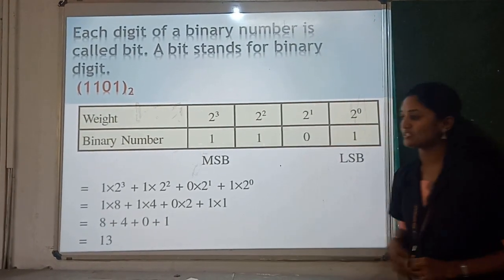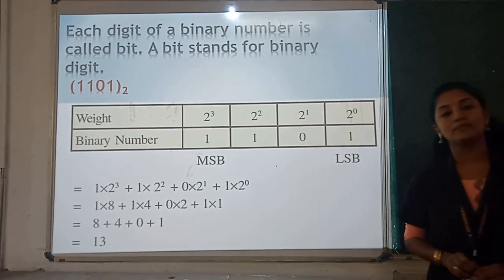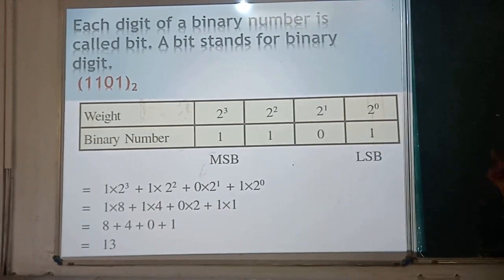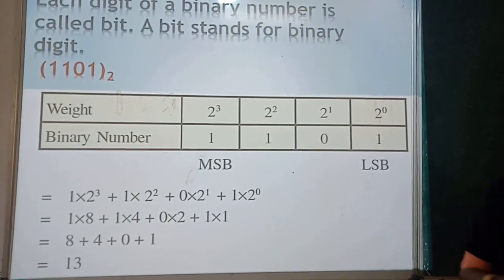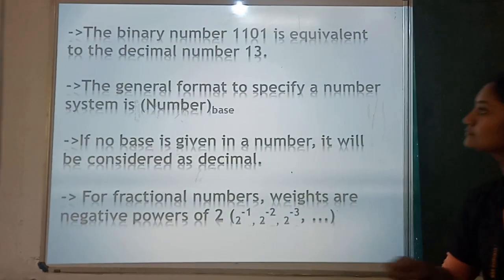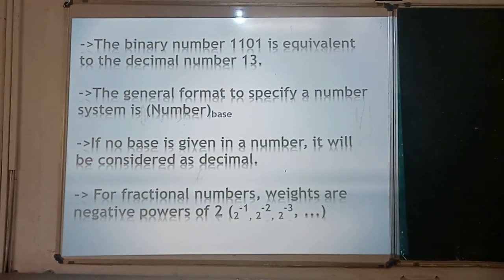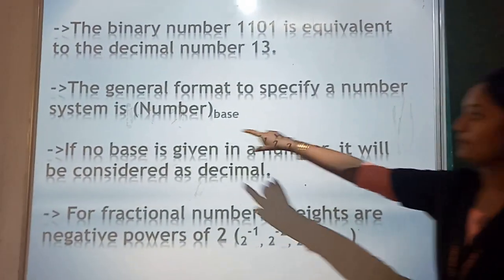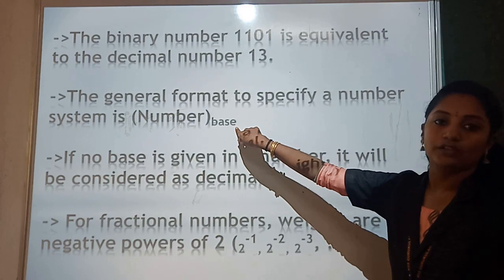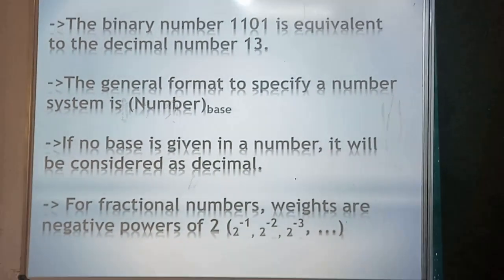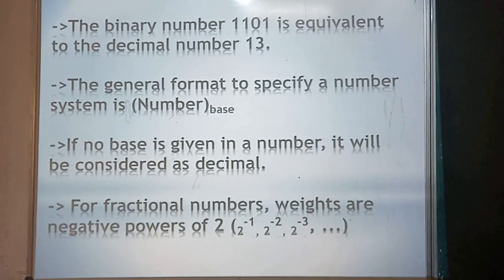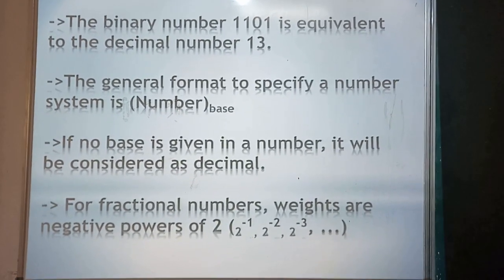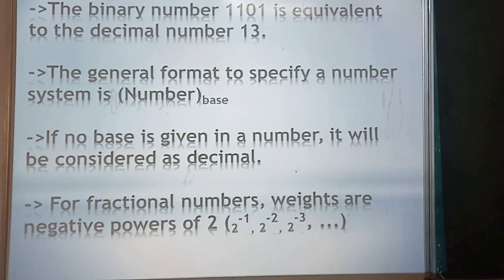And you can see a calculation here. So we will learn the calculations on the coming sessions, right? So this 13 is the corresponding decimal number for this binary 1101. Okay. So as I already told you, this is the format to mention a number system, right? So the number, and in the bracket you have to mention the base as subscript, right? And for all number systems, for fractional numbers you have to write the place value in negative powers.